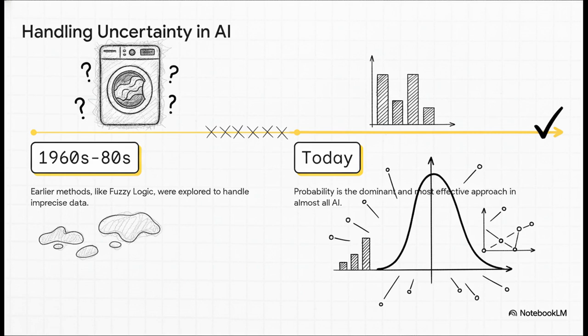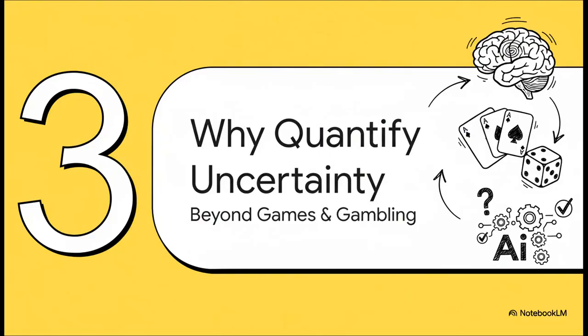Now, to be fair, probability isn't the only method people have tried. Back in the day, you had approaches like fuzzy logic that tried to deal with imprecise data using degrees of truth. Like a washing machine deciding if clothes are kinda dirty or really dirty. But probability has proven to be the most robust and effective framework by far. And today, it's at the core of pretty much every AI application out there. All right, let's move on and see how these ideas stack on top of each other.